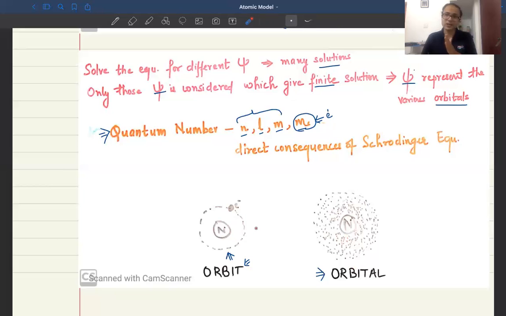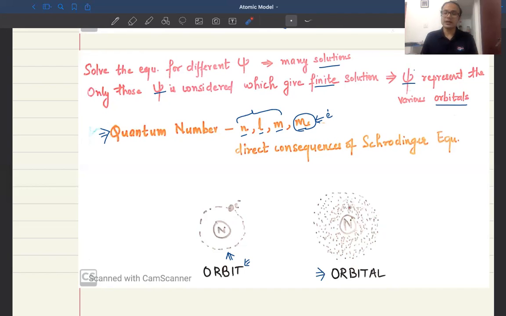Since the current atomic model takes into consideration the wave nature of the electron, from now onwards we talk about orbitals. The term orbit we no longer use. Orbitals are the region of space around the nucleus where there is a probability of finding the electron.